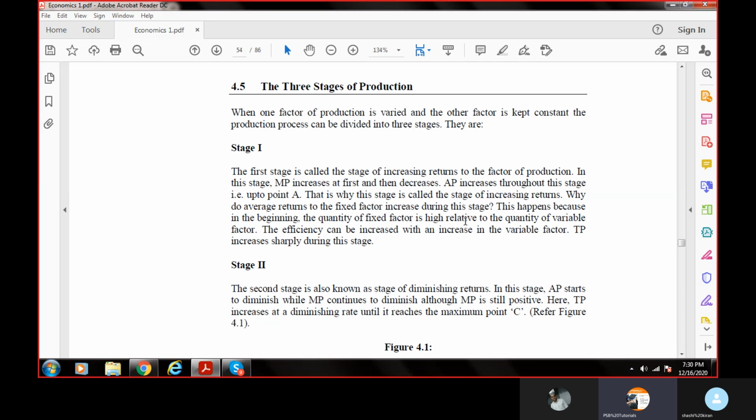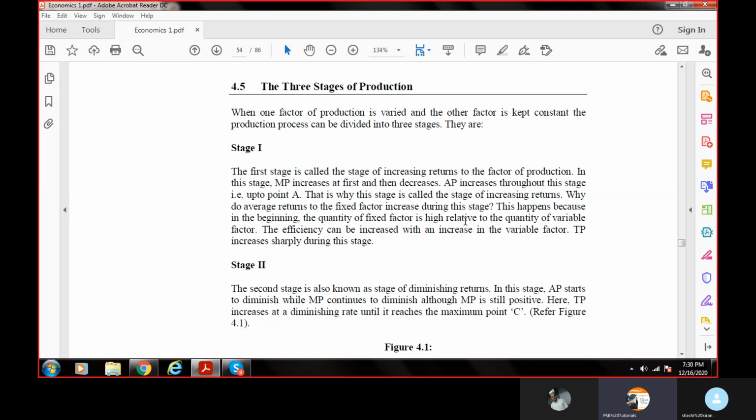then definitely I have to increase not only my serving of meal items but also my space. My space has to be enhanced. My labor, my staff has to be increased to that extent. So every factor has to be variable, right? Because the three stages of production are for the short term only.